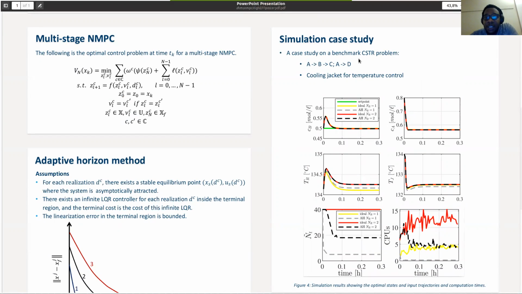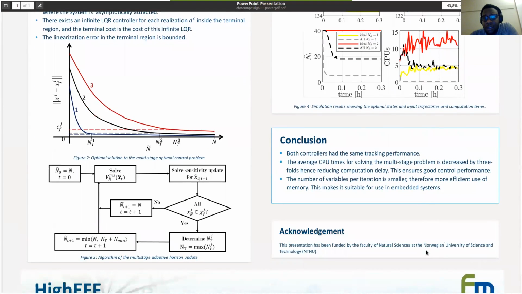This is a simulation case study, where A goes to B and also to D, and there is a cooling jacket. We want to control CB to the set point. You can see that the tracking performance is quite similar to the original ideal multi-stage controller, but the computational times are decreased by at least 3-fold for a robust horizon of 2. In this case, the controller has the same tracking performance as the multi-stage NMPC.